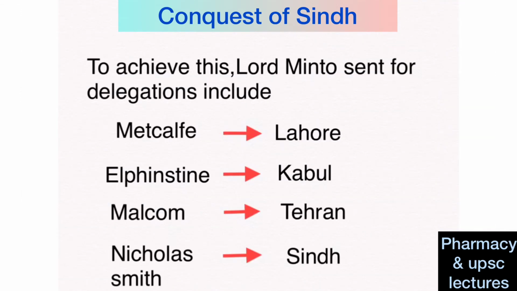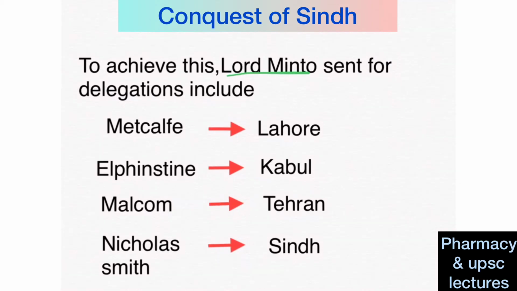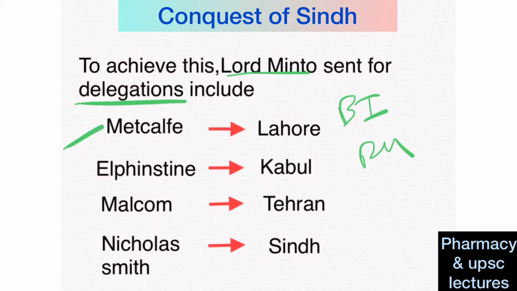At that time, Lord Minto was the Governor General. To create a barrier between British India and Russia, Lord Minto sent four delegations. Metcalfe was sent to Lahore, that is in Punjab. Then Elphinstone was sent to Kabul, that is in Afghanistan. Then Malcolm was sent to Tehran, which is in Iran. The last one, Nicholas Smith, was sent to Sindh.